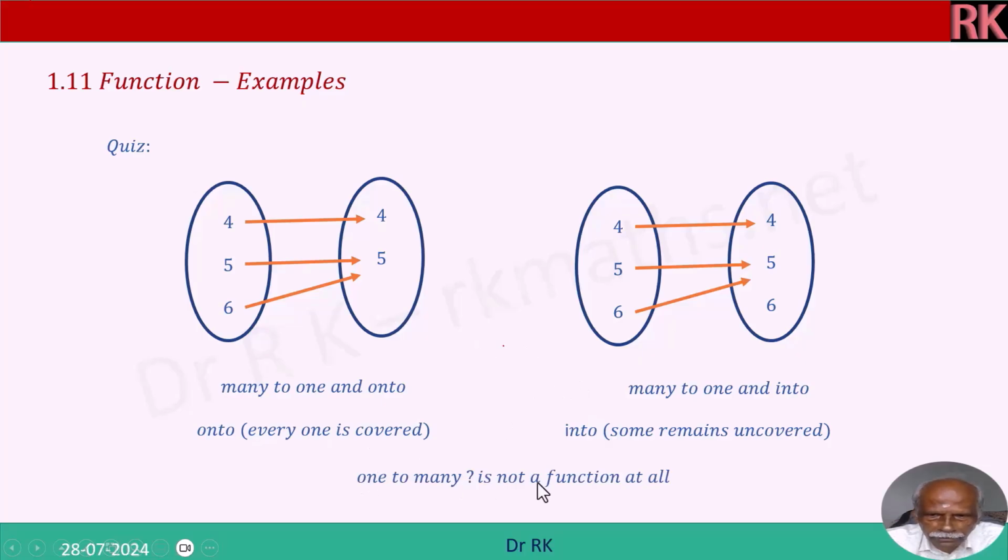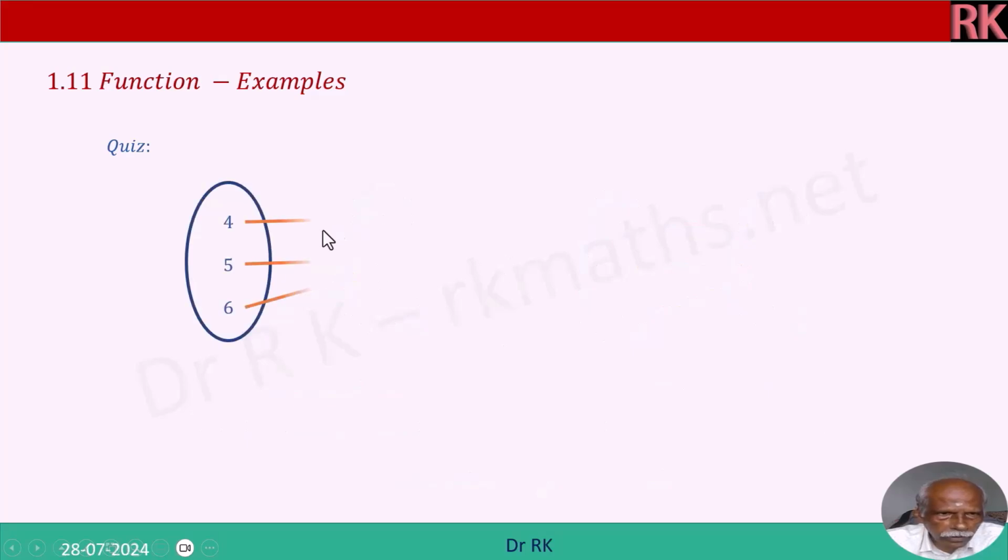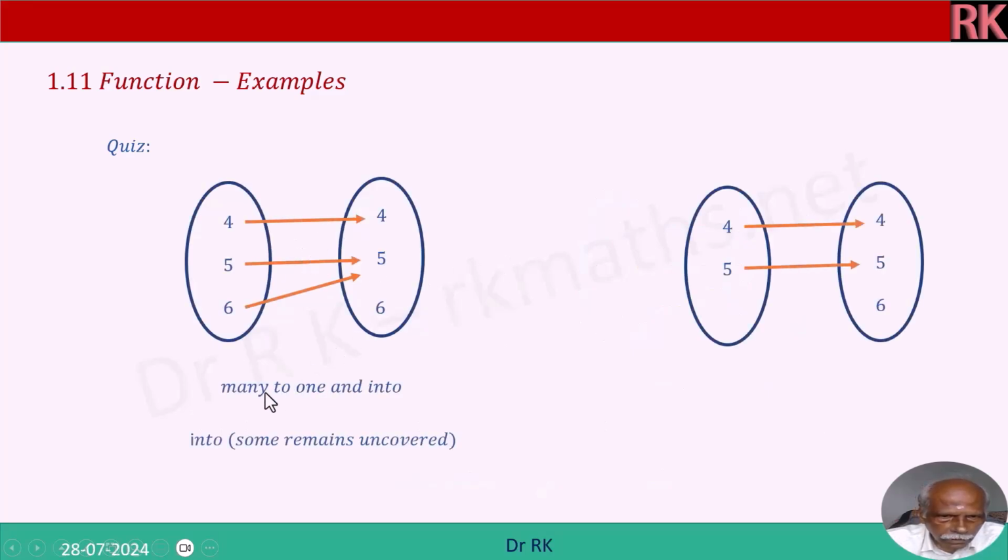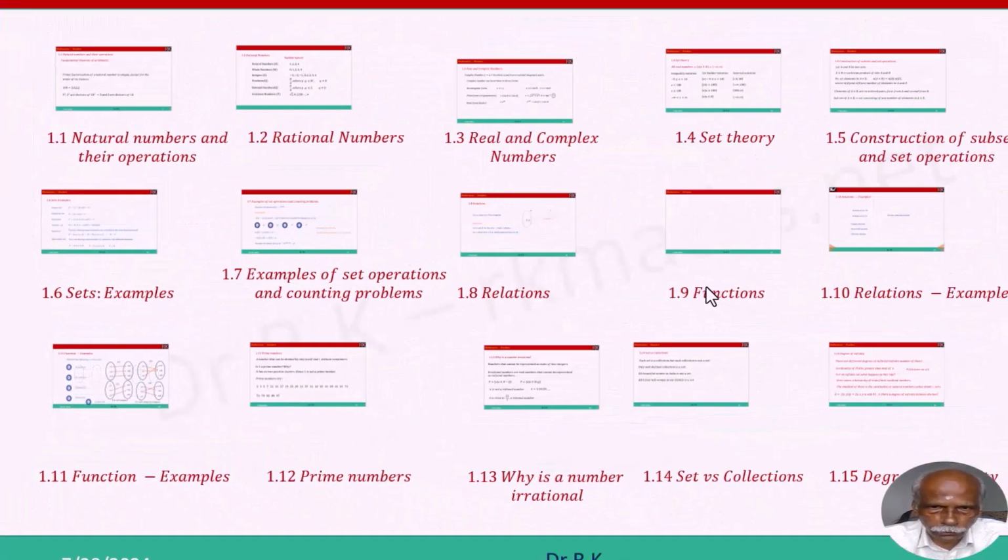One to many is not a function at all. Right? There is no one to many shown here. Now, many to 1 and into. Right? Because 5 and 6 have got 5 as the output. Into means some remains uncovered here. And 1 to 1 and into, because something is not covered here. Right? One to many means not a function at all, but that is not shown here.